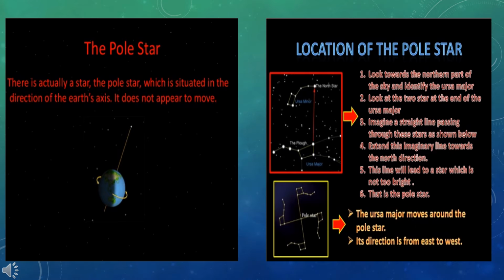The pole star. Pole star is situated in the direction which is directly above the geographic north pole of the Earth's axis. Thus, its position relative to Earth does not change and hence it appears stationary. It is also called North Star. The pole star always points in the north direction. Thus, looking at the position of the pole star during the night, one can easily find the geographic directions and hence take the correct route.